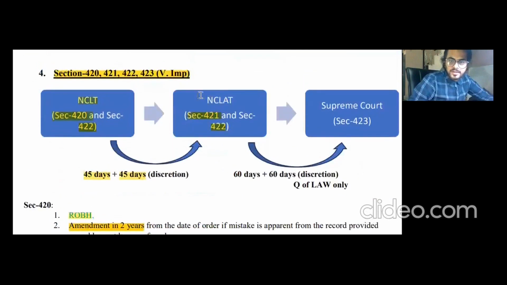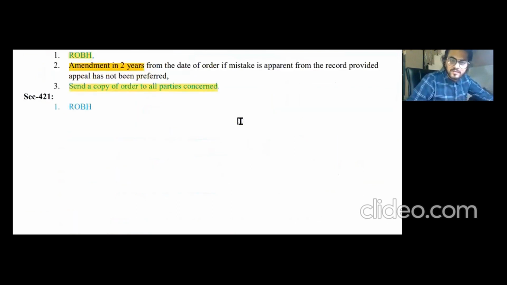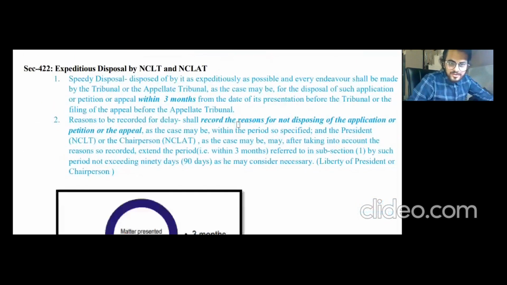So yes, once the NCLAT order is passed, section number 422 talks about the expeditious disposal of the case by the NCLAT and NCLT as well. Within 90 days, and the further 3 months can also be given. Sorry, I have reversed the equation. First, 3 months. Let me see the provision first. I don't want to give a wrong indication.